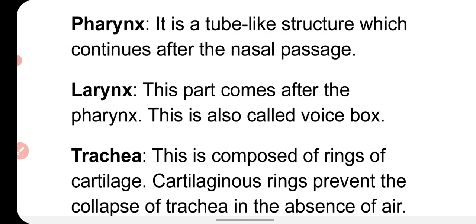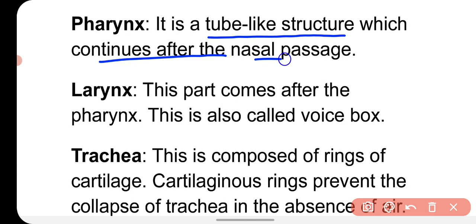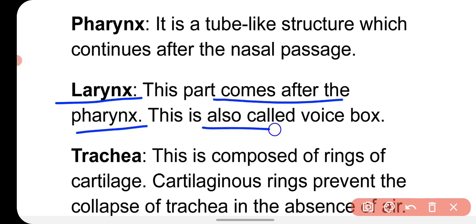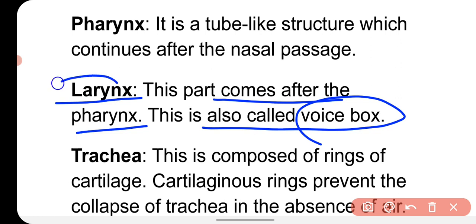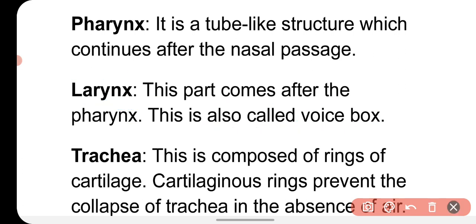Now after the nostril there is an area called pharynx. It is a tube-like structure which continues after the nasal passage, and it is the common chamber of the nose opening and the mouth opening, our oral cavity. After the pharynx there is a structure called the larynx, which is also called the voice box. This is the front part of the larynx. Larynx is the first part of our windpipe, called the voice box, and it is responsible for producing voice.